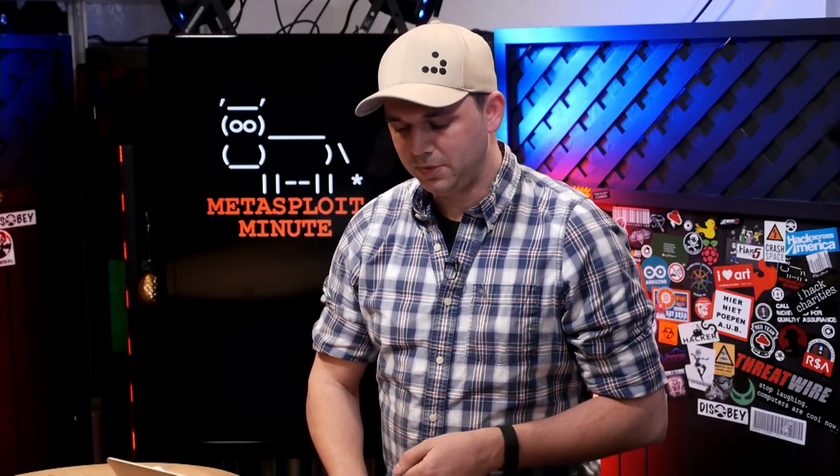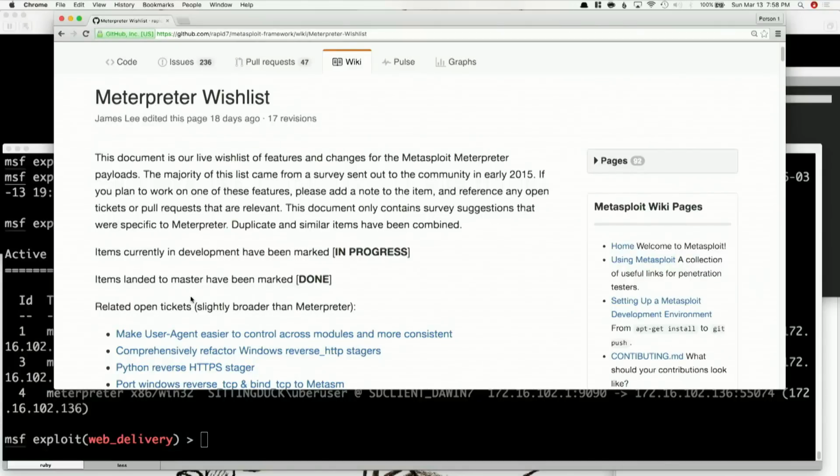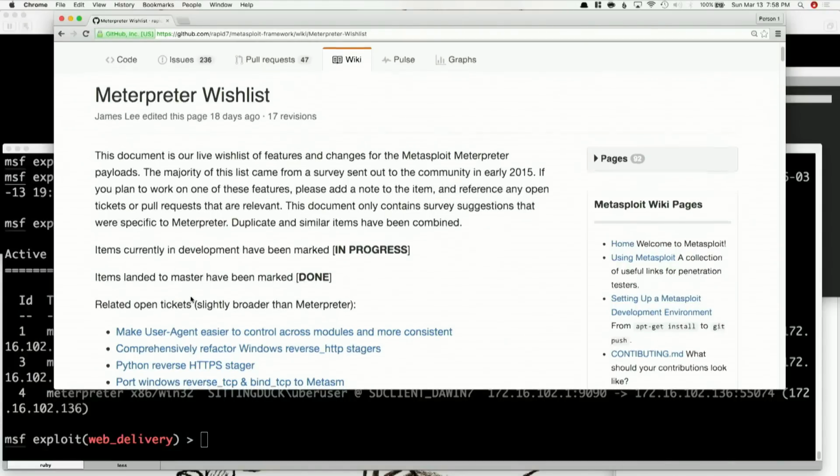Today we're going to be going over a wish list. Nothing technical in this one, just going over some of the awesome things that are coming out on Meterpreter. It's been a while since we've been back, so I just wanted to show you all the things that are kind of coming or getting there, and we're going to talk about them as episodes progress. But this time, we're actually going to show the wiki page for where the wishlist lives, basically.